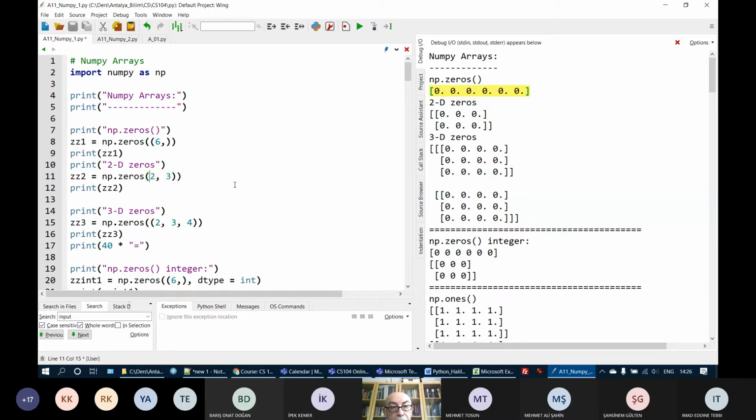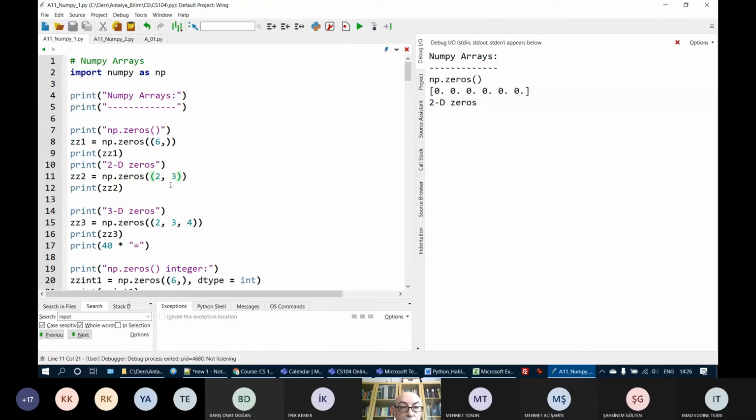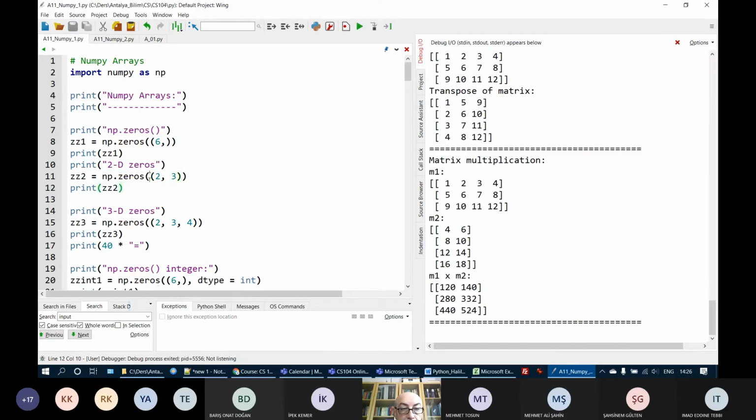If I write just 2 and 3 without any tuple, these 2 and 3 are just parameters to zeros. I will probably get an error. Yeah, I've got an error because zeros requires a tuple parameter. So I have to put this 2 and 3 in a tuple. Now I have just one parameter. This zeros method has only one parameter. It is a tuple, but the tuple contains 2 elements. Okay, but anyway, the zeros method requires a tuple.